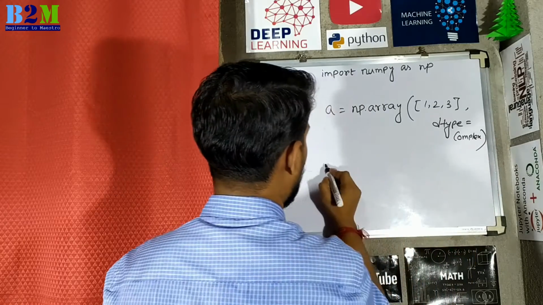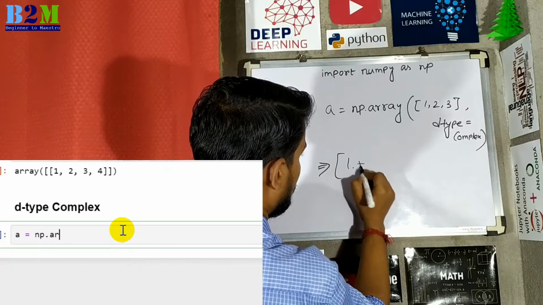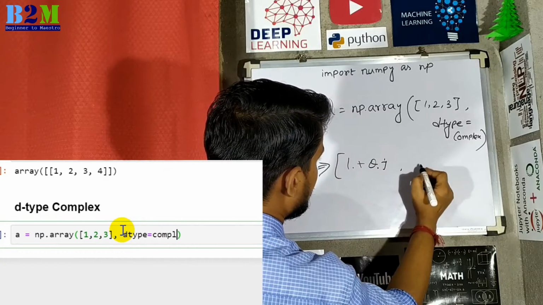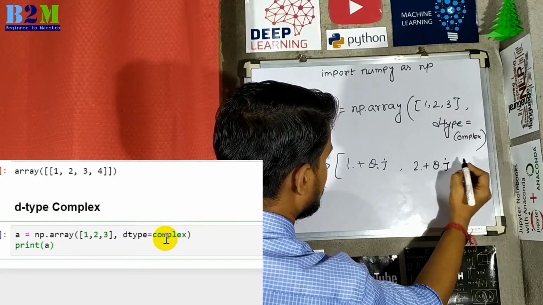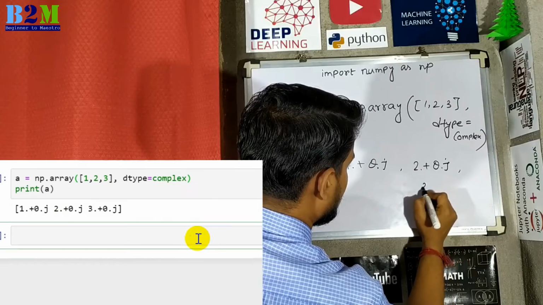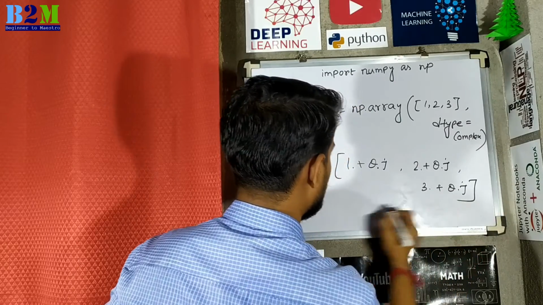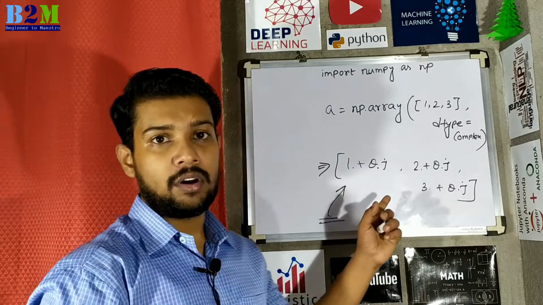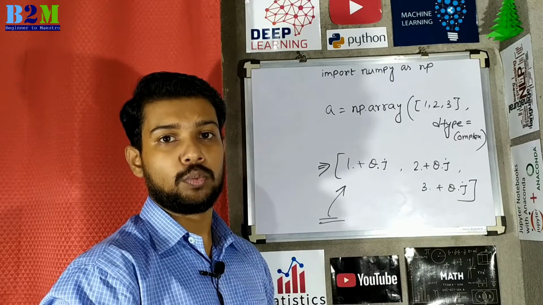So now the output will become 1.+0.j, 2.+0.j and 3.+0.j. If you look at this array, it is now converted from integer to complex number. This will be the output.